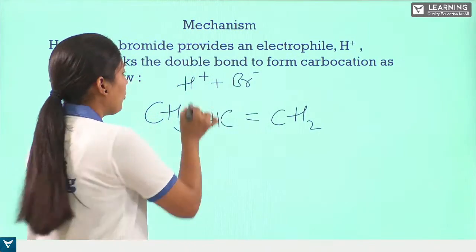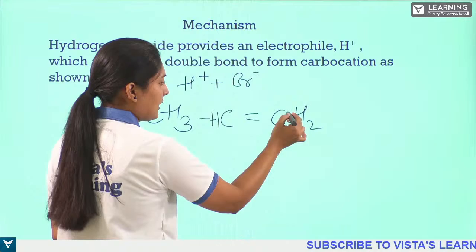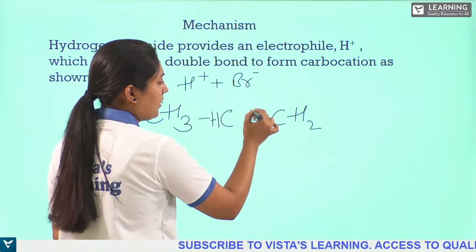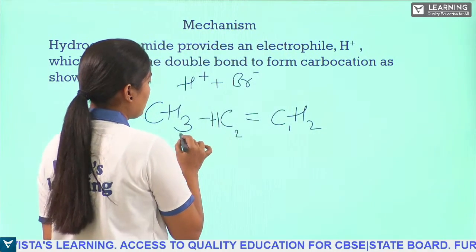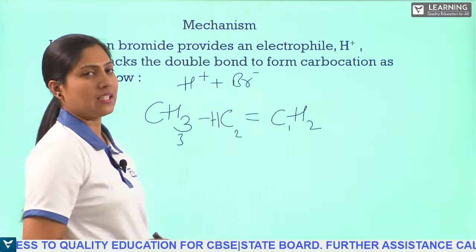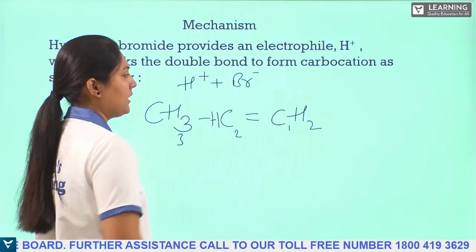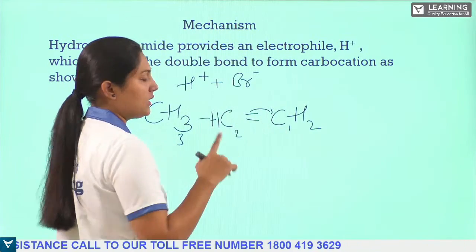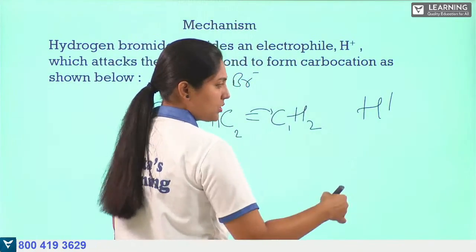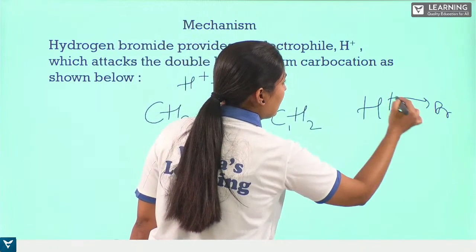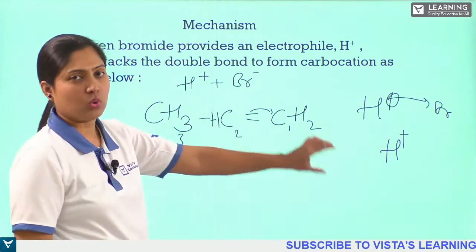So this is the bond. We have hydrogen with positive charge. This carbon will take the double bond with the carbon atom. If I name the carbons 1, 2, 3, the first carbon atom comes to the second carbon atom and says, I want this double bond for some instant, please give me that double bond. So it takes the double bond. A double bond contains 2 electrons. Hydrogen has 1 electron in the outermost shell, and if it is taken away by bromine, it will have 0 electrons. So the hydrogen ion has no electrons now.